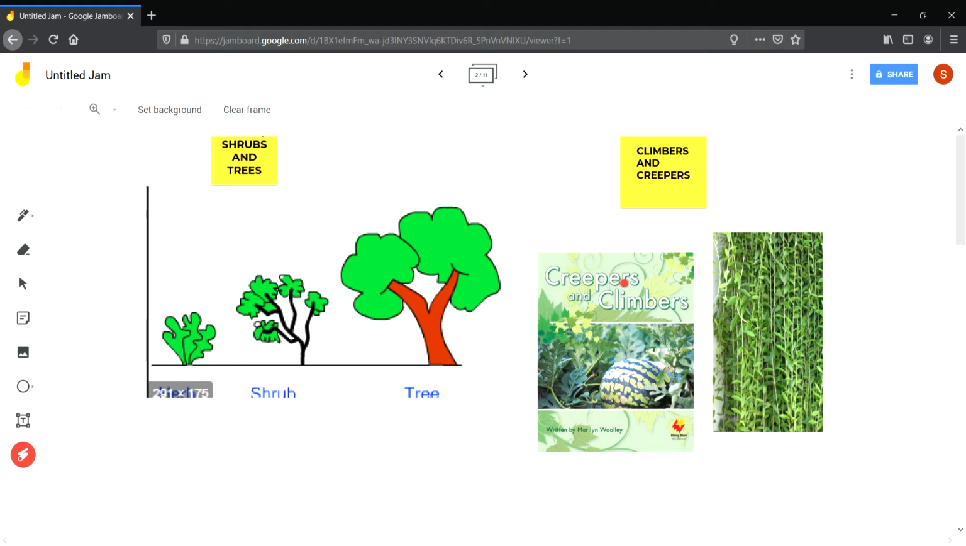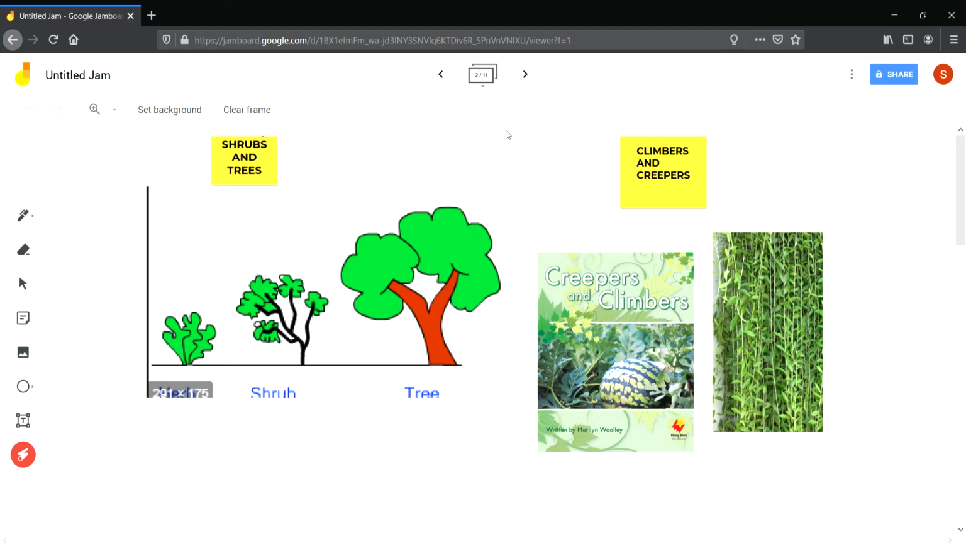There are other types of plants also, like climbers and creepers. What are creepers? Creepers are plants that cannot stand. They creep on the ground. They spread on the ground like the watermelon plant. So they are called creepers. And climbers are plants which need a support, and when they get a support, they climb on that support and stand erect. So these are the different categories of plant.